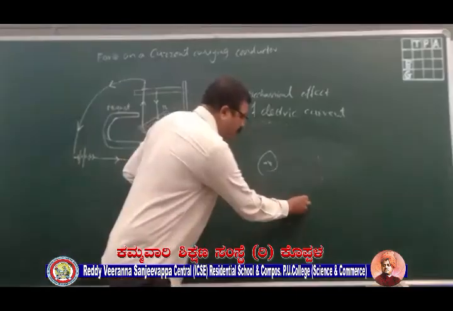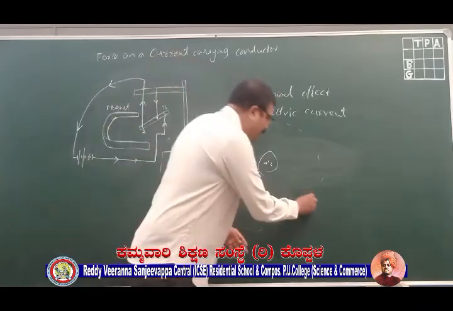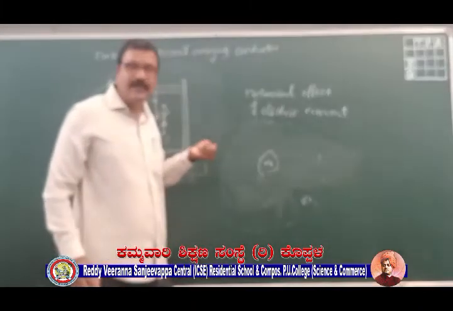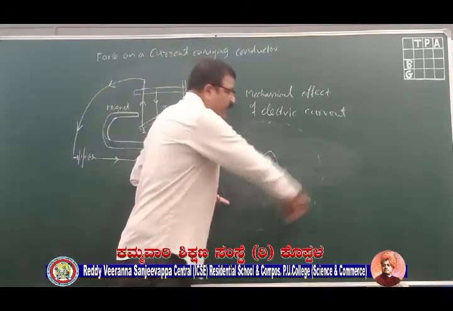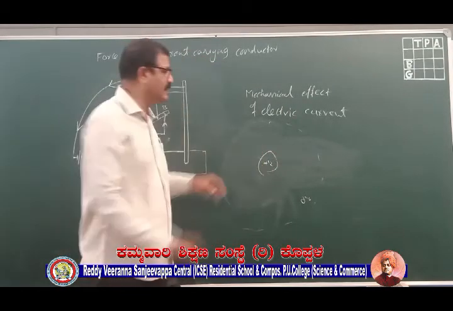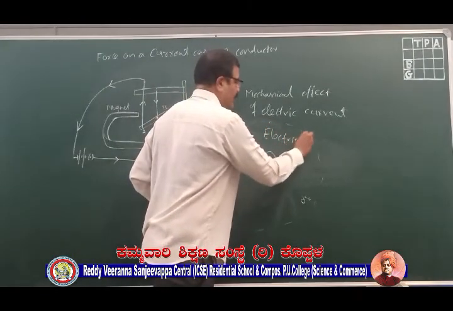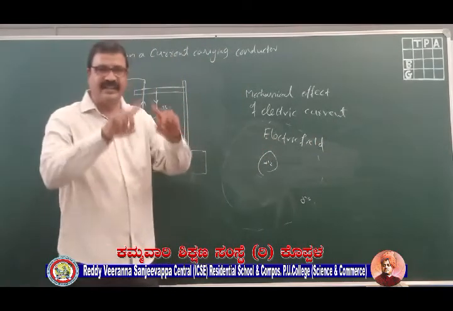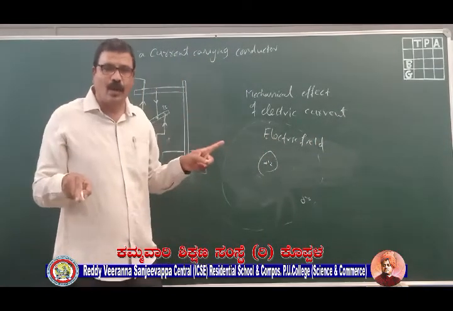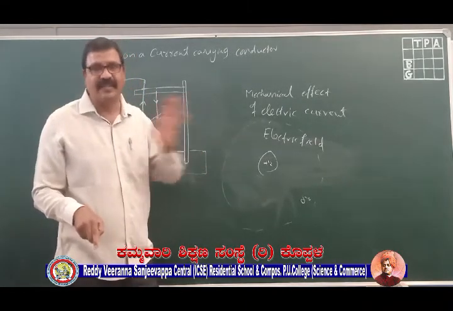If I place one positive charge here, it will push that positive charge. If I place one negative charge here, it will pull that negative charge. This area of influence around the electric charge is called the electric field. Electric field is the area of influence around the charge, where the presence of the charge can be felt.